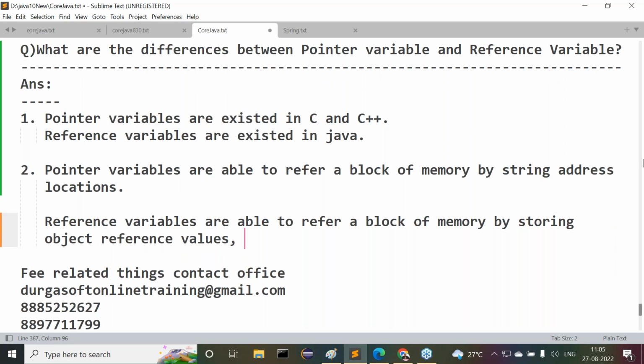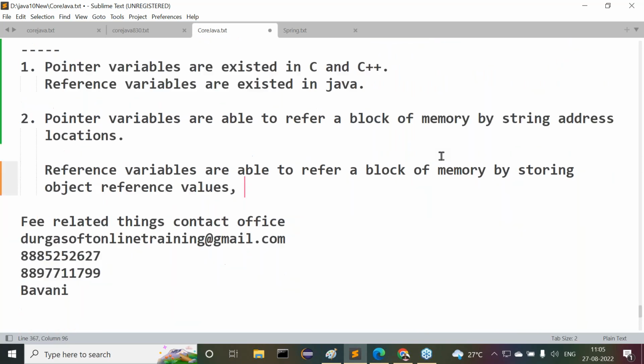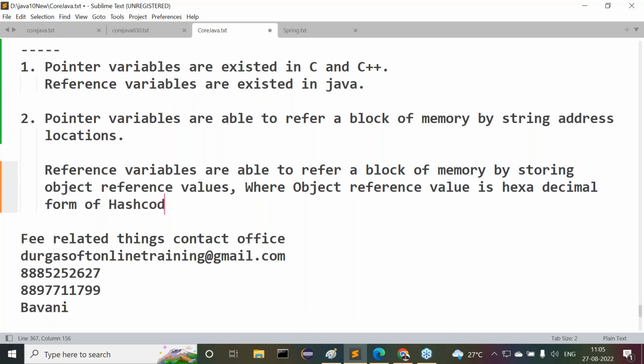Now tell me, here itself we have to confirm what the object reference value is. It is the hexadecimal form of hash code. What is this hash code actually?